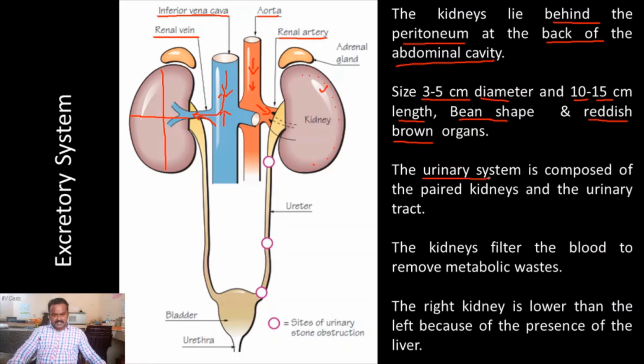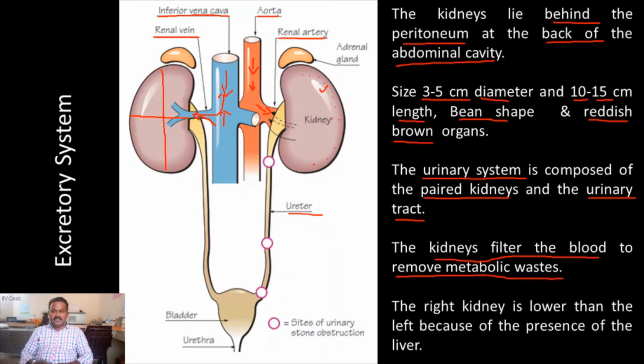So the urinary system consists mainly of a pair of kidneys plus the urinary tract. The urinary tract means ureter, bladder, and urethra. This is collectively called the urinary tract. Kidneys filter the blood and remove metabolic waste products.